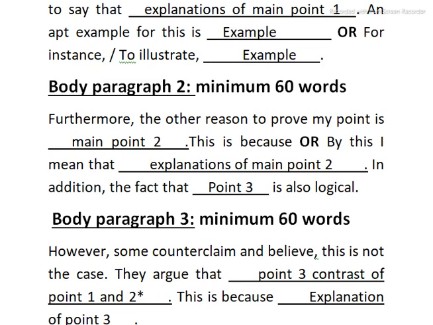Furthermore, the other reason to prove my point is dash. So here we have to write the second point and then explain it. "This is because" or "by this I mean that", and explain the main point. Then, "in addition, the fact that point 3 is also logical." This is optional. If we have point 3, then we can write it, or 2 points is acceptable.